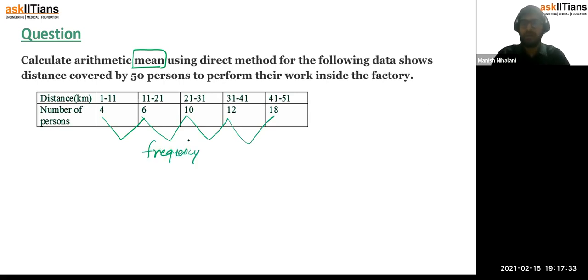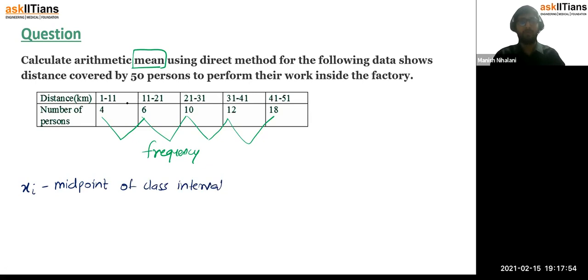Now we need to understand what is our xi. For xi, there is a standard procedure. Xi is nothing but the midpoint of the class interval. So here, for example, it is just equal to the lower limit of the class interval, which is 1 for the first class, plus the upper limit of the class interval, right, whole divided by 2.